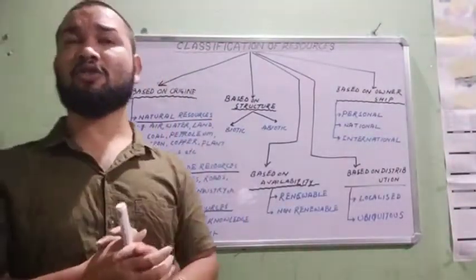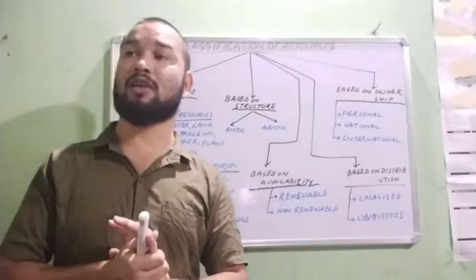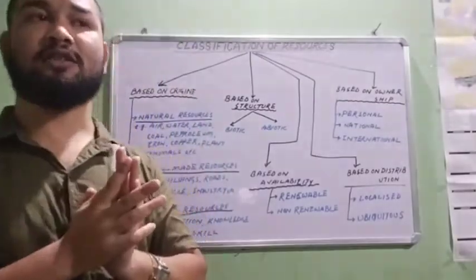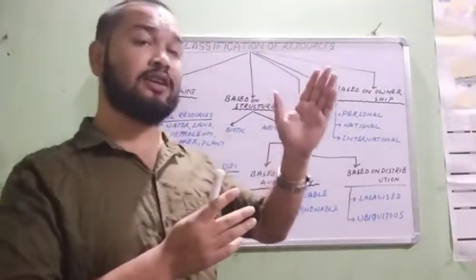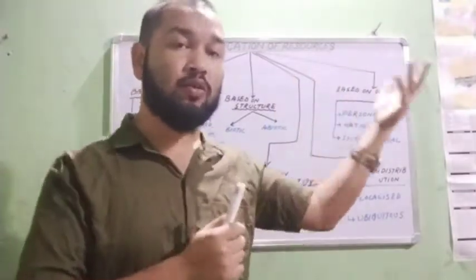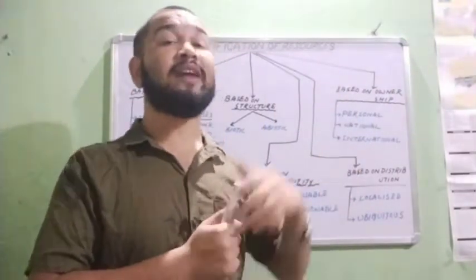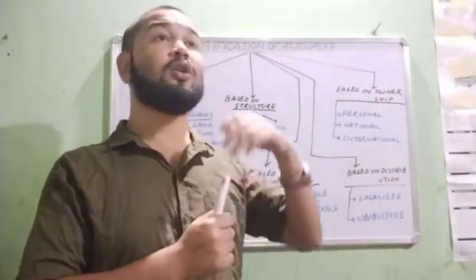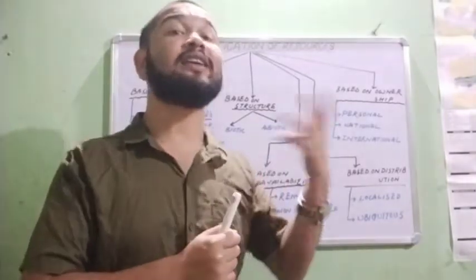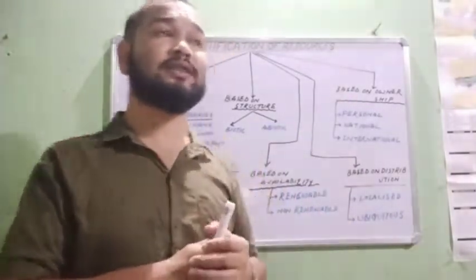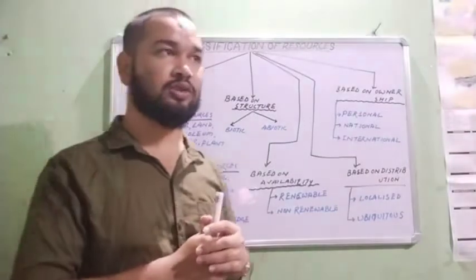What is a natural resource? Natural resources are all those resources on the earth's surface which are originated naturally, created by nature. Naturally originated resources on the earth are called natural resources.